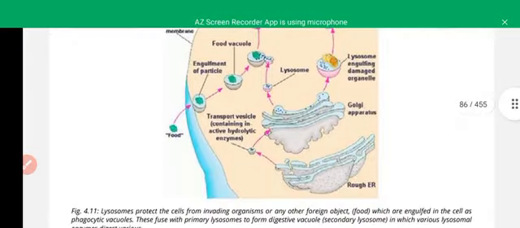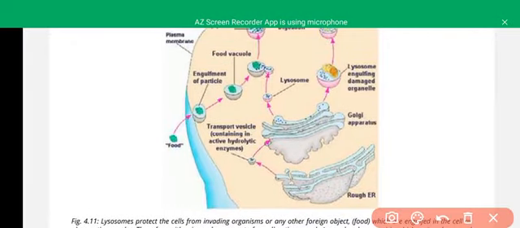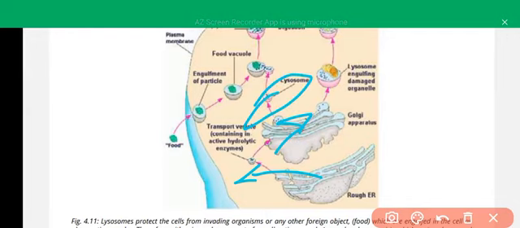Here is our cell structure, showing how lysosomes are produced. The rough endoplasmic reticulum produces the enzymes of a particular type of lysosome. Then it is transferred to the Golgi apparatus and becomes the finished product. Here is the lysosome, the primary lysosome.